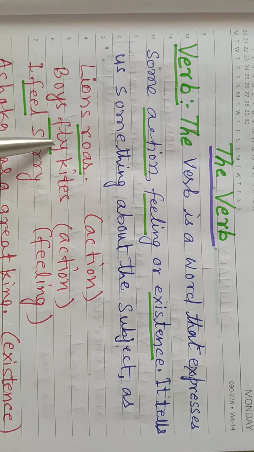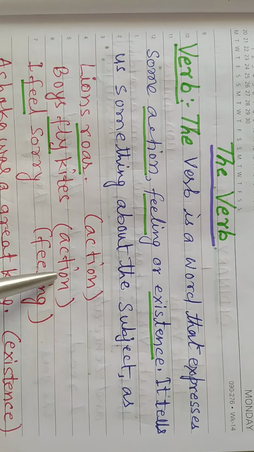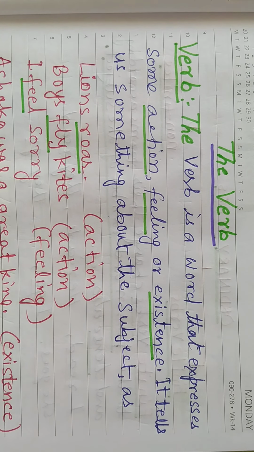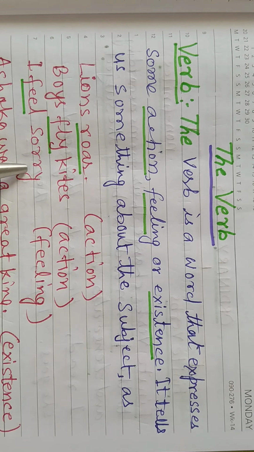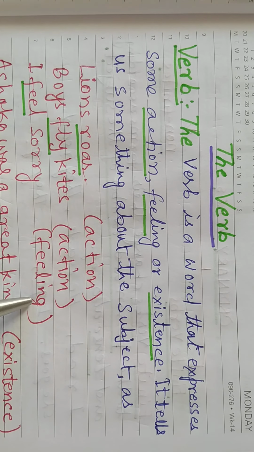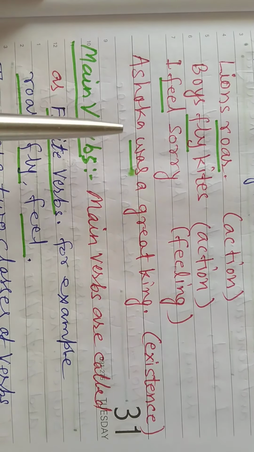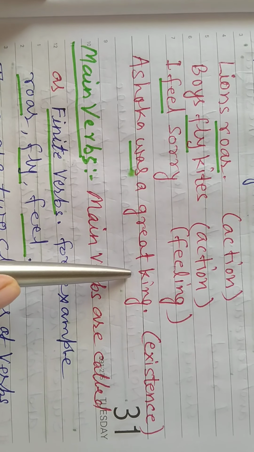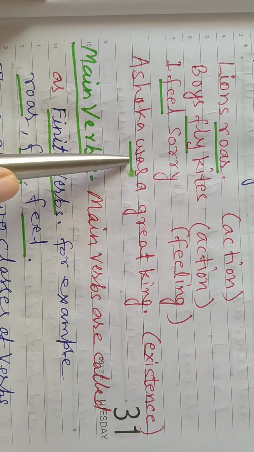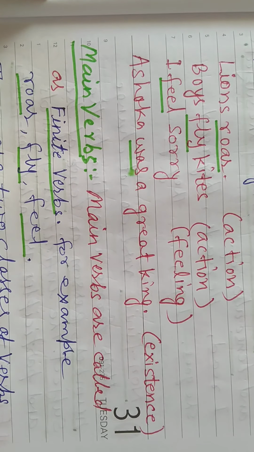"Boys fly kites." Fly is the verb, it shows action. "I feel sorry." Feel is the verb, it shows feeling. "Ashoka was a great king." Was is a verb, it shows existence.